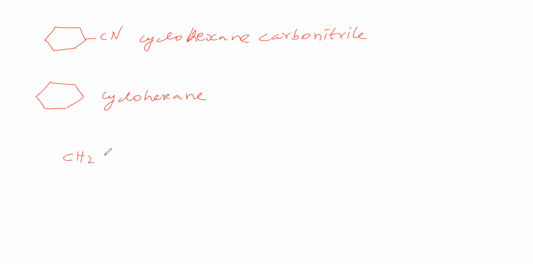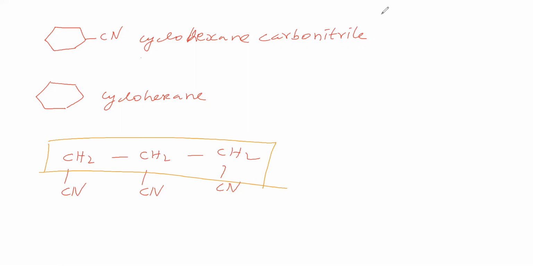Next, we'll take CH2, CH2, CH2, here one CN, here one CN, here one CN. Now, this carbon has CN, similarly this carbon and this carbon. So, in this case, how to name? How to select the parent chain? This is the parent chain here. How to give numbering? We'll give numbering 1, 2, 3 like this.